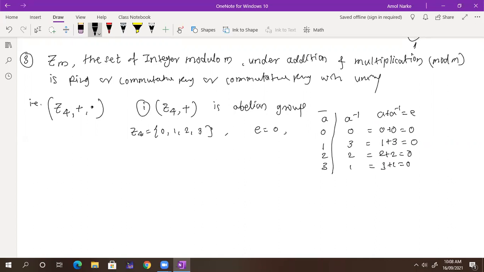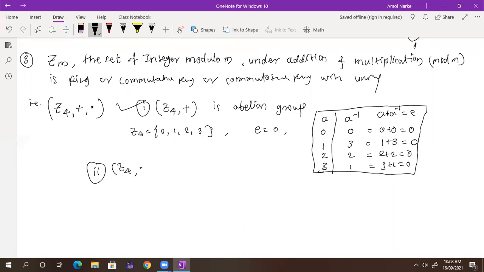So it is commutative. Now tell me whether it is commutative or not. Easily, because if you add this element into this element or this element into this element, nothing changes, because addition is commutative over Z, and Z4 is a subset. So obviously it is commutative. So it is an abelian group. Got it, everyone? What about the second?